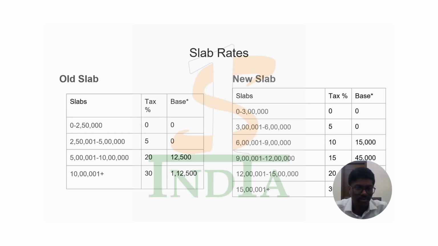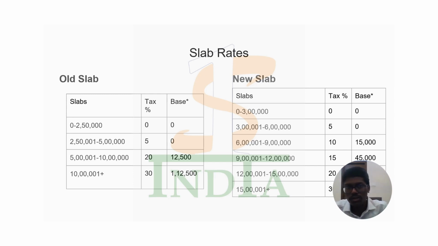Tax base here means the tax amount against which you need to add your additional taxes. Next, if your income is from 5 lakh to 10 lakhs, it is going to be 12,500 plus the amount over and above 5 lakhs into 20%. And the last and highest slab rate is 30%. That is, if your income is more than 10 lakhs, then the tax amount is 1,12,500 plus any income more than 10 lakhs into 30%. So this is all about the slab rates under the old tax regime.